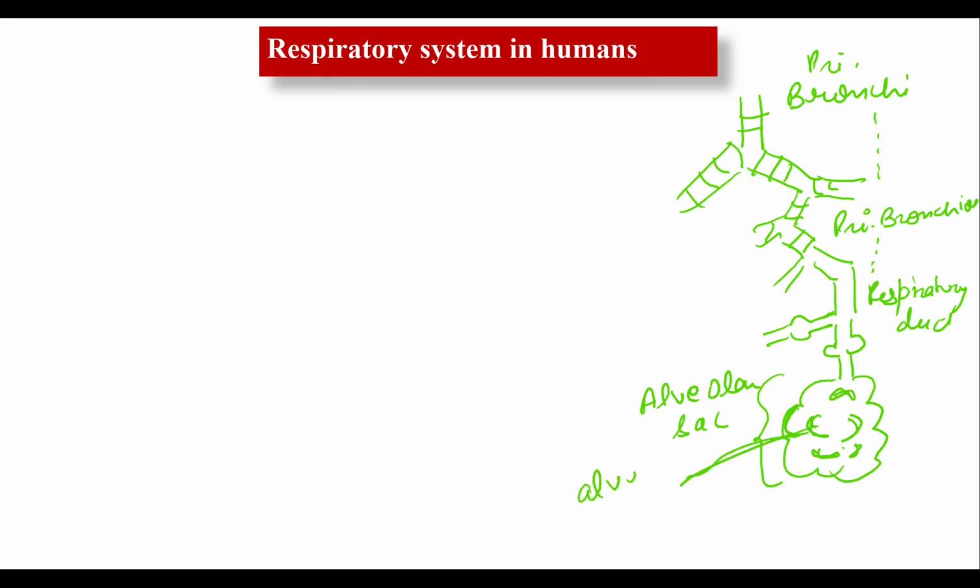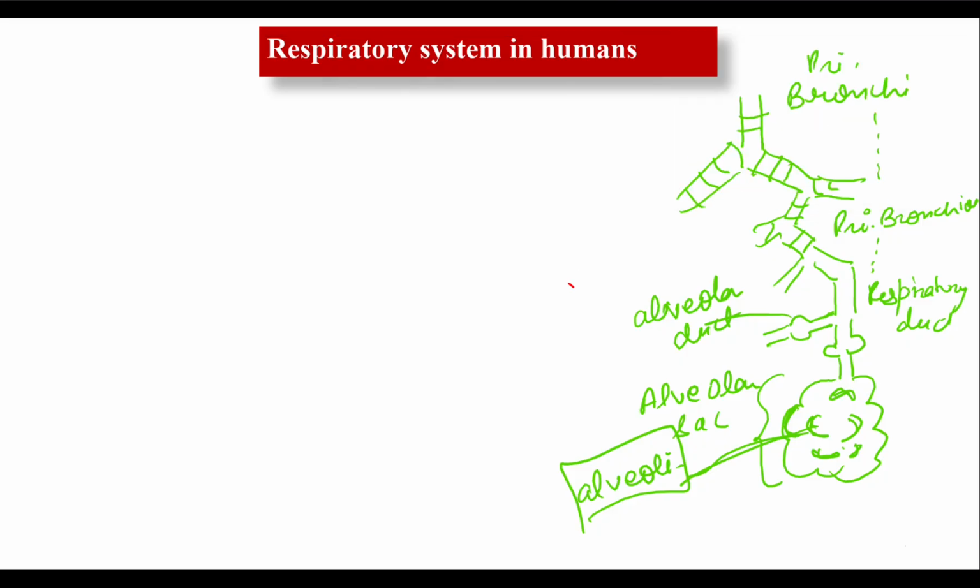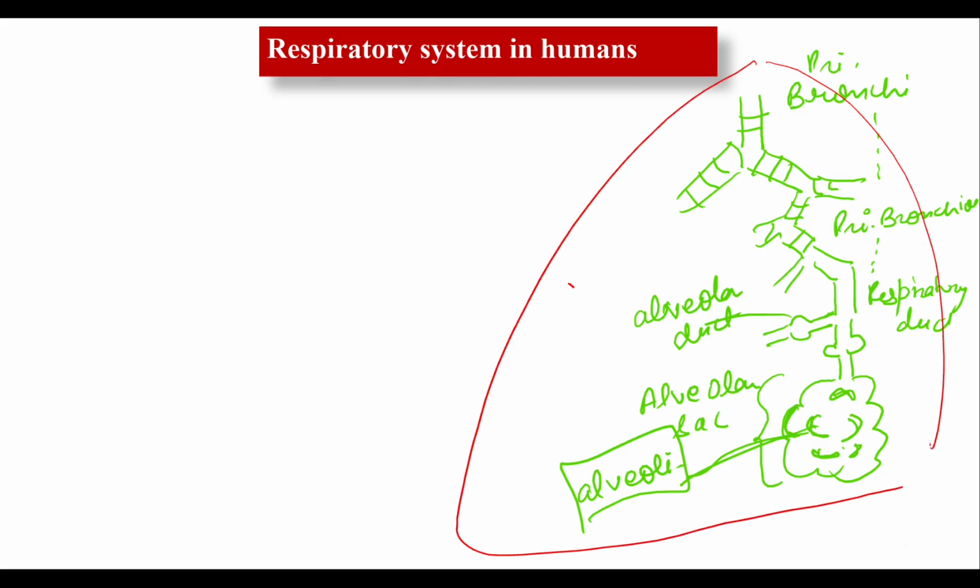The alveoli are the functional unit of lungs. All the functions of lungs depend on this. Clear? All these divisions occur inside the lung. So the lung is somewhat like this.